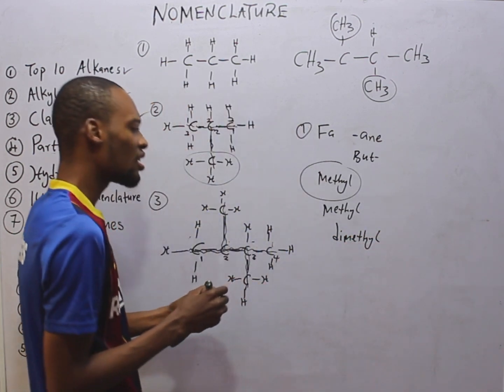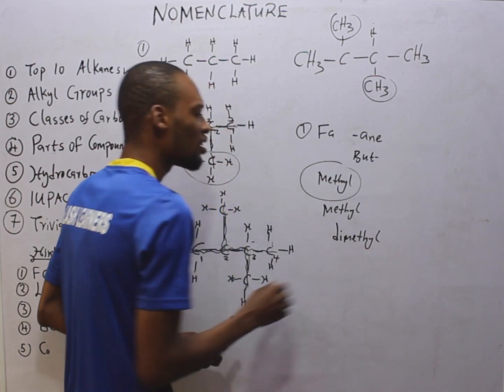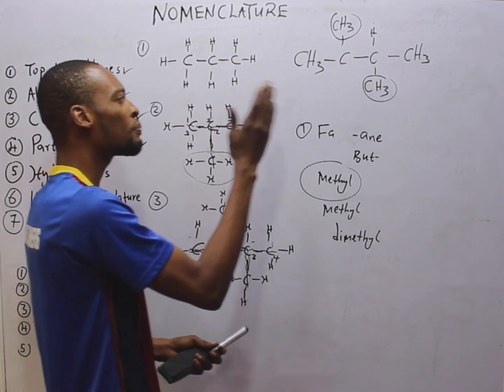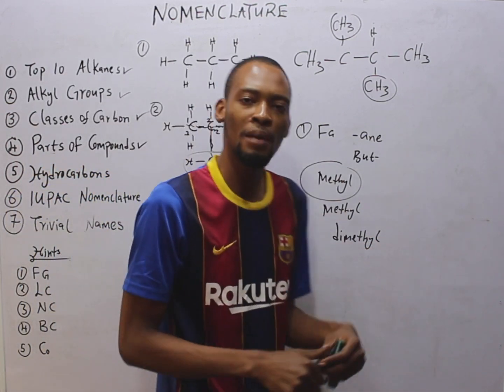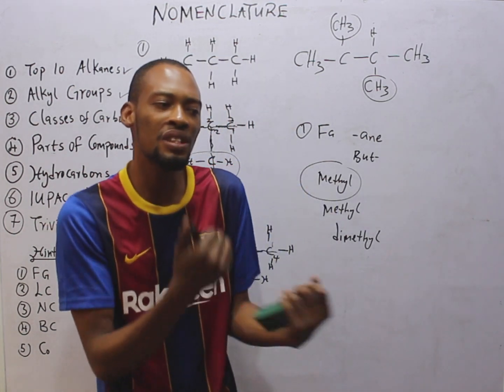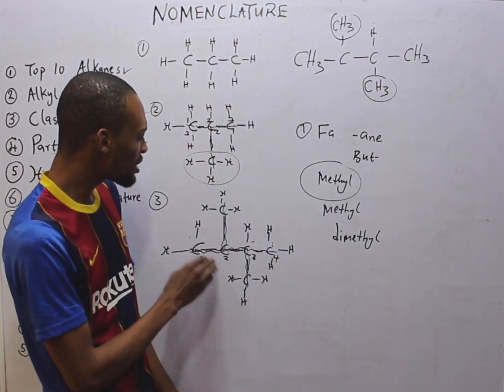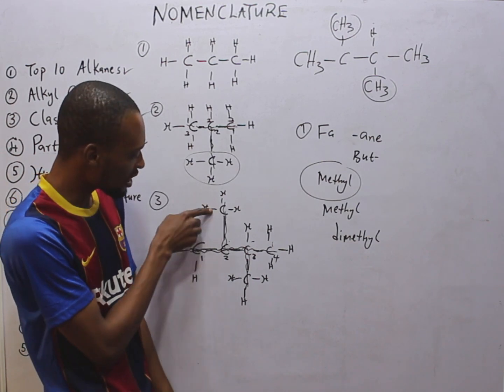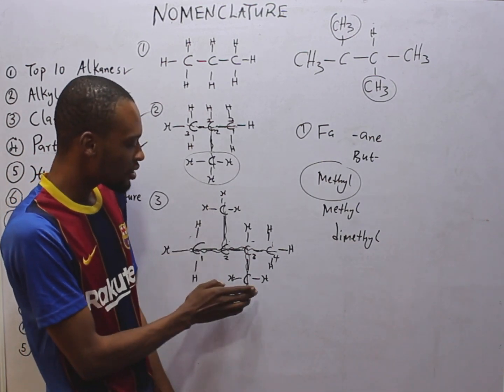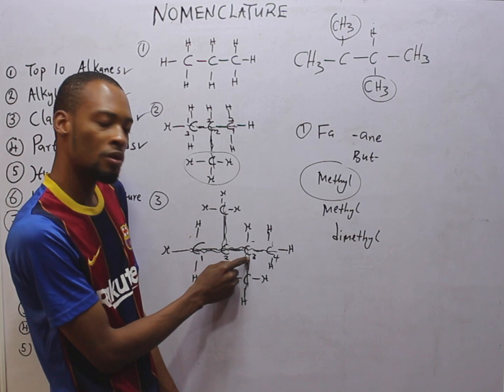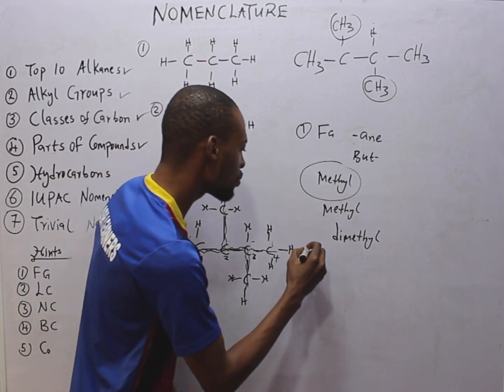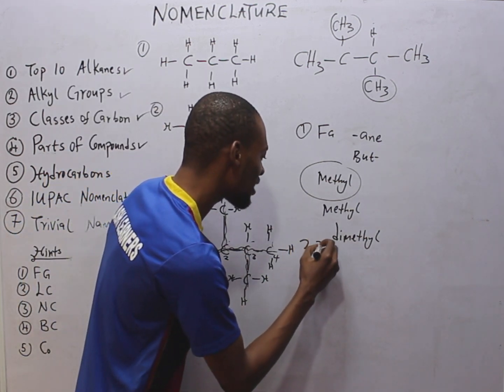So dimethyl. Now that you know that it is dimethyl, where are they located? Because we have 4 carbons. Which of the carbons do we have the methyl? The first methyl is in carbon 2, as you can see here, second carbon. The second methyl is in the third carbon. So we have in carbon 2 and we have in carbon 3.